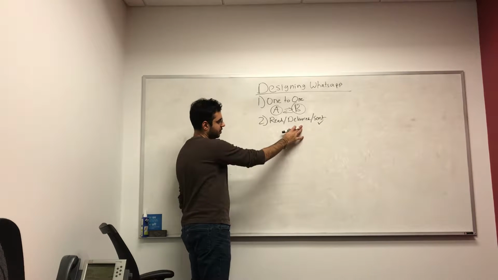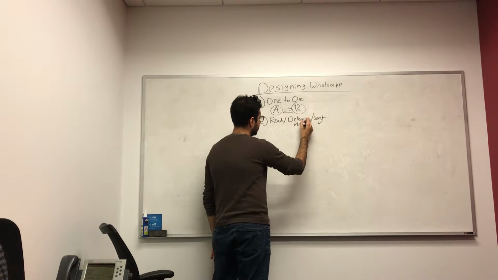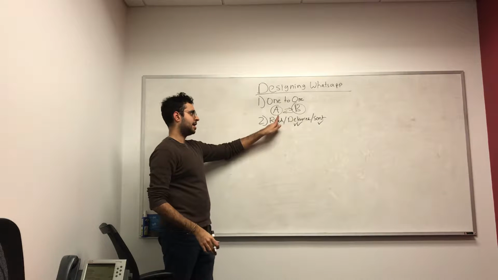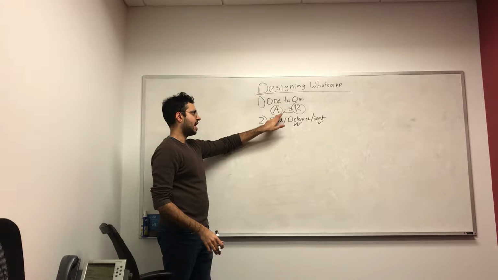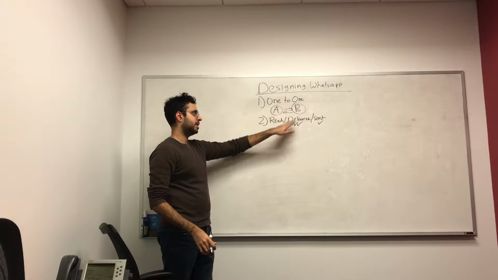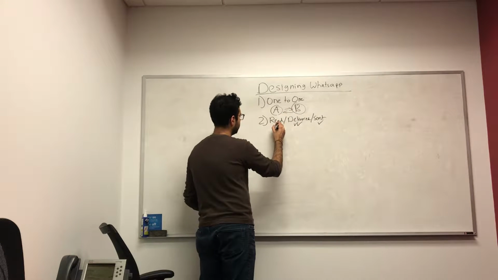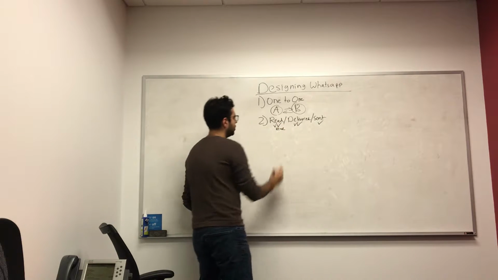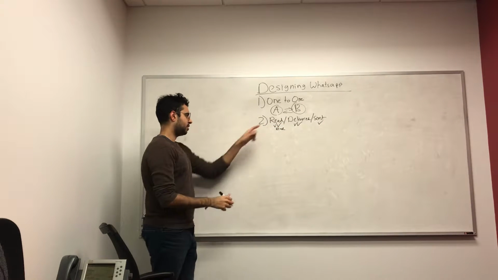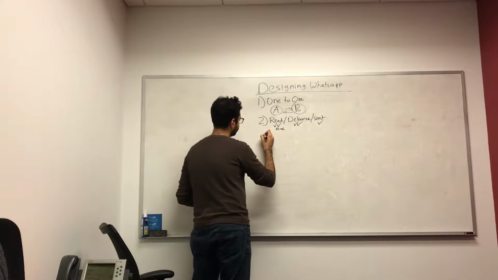Delivered would mean two check marks. This means that the message that A sent has been successfully delivered to B, but B hasn't read it yet. And then the read status would be two check marks, but these are blue. So we want this use case in our system as well.